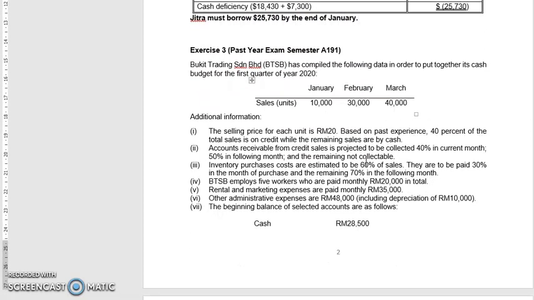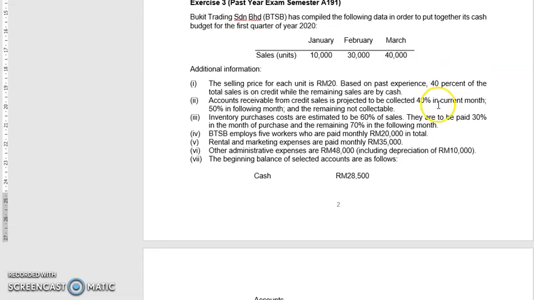Okay, exercise 3, that is from past semester. Bukit Tradition Berhad has compiled the following data in order to put together its cash budget for the first quarter of year 2020. So this is the information, January, February, and March. Additional information: the selling price for each unit is RM20. Based on past experience, 40% of the total sales is on credit while the remaining sales are by cash. Accounts receivable from credit sales is projected to be collected 40% in the current month, 50% in the following month, and the remaining not collectible.